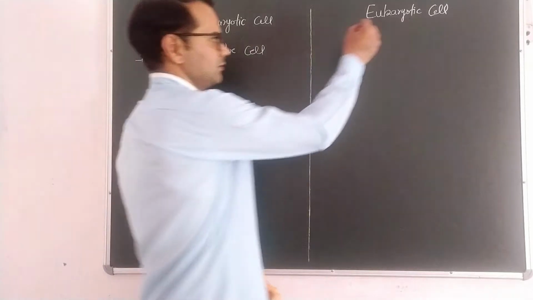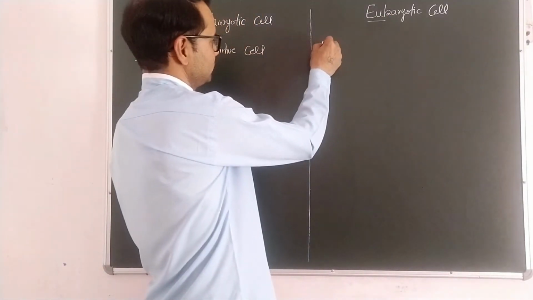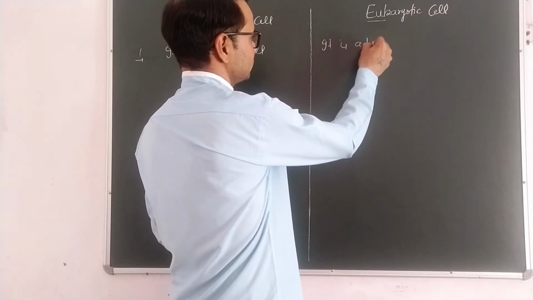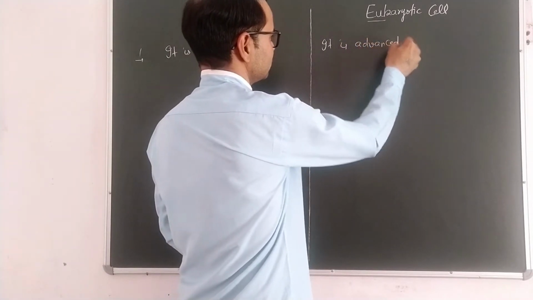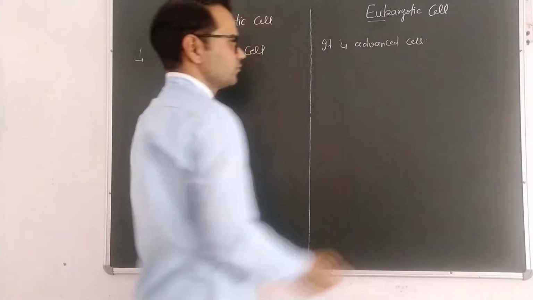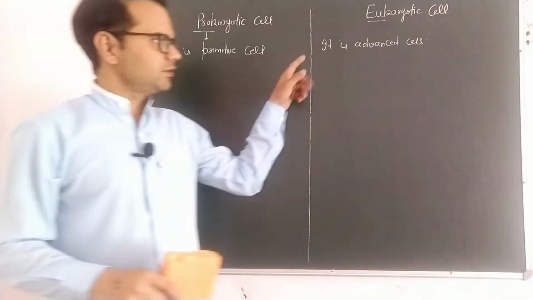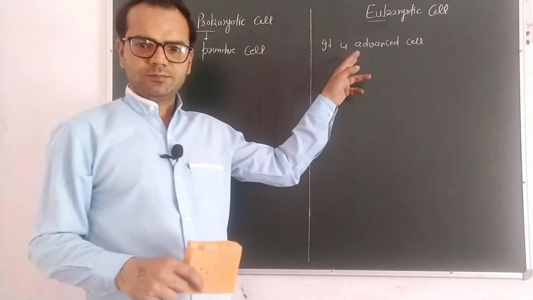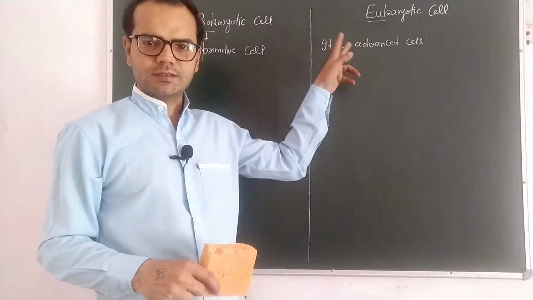Eu stands for advanced, so it is an advanced cell, developed cell. It is primitive type, and this is the most developed type or an advanced cell.